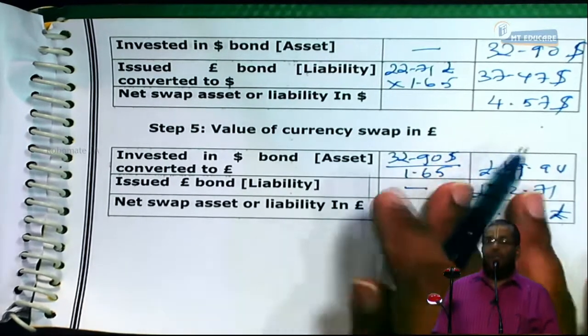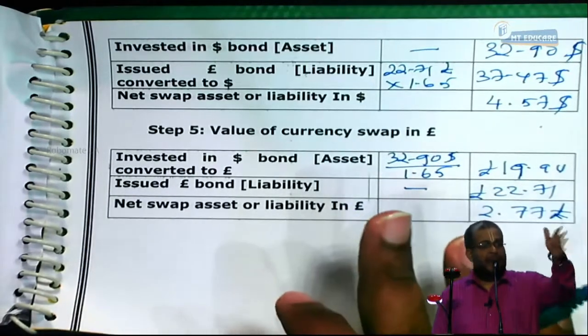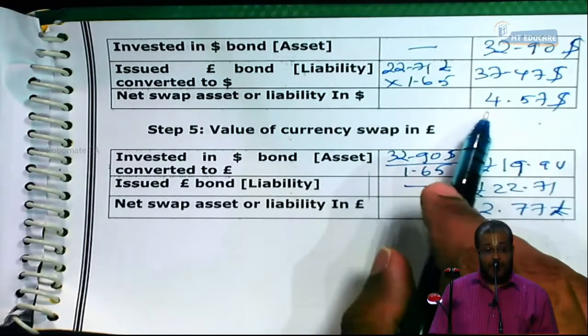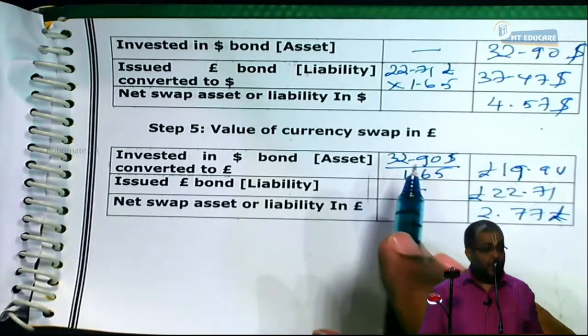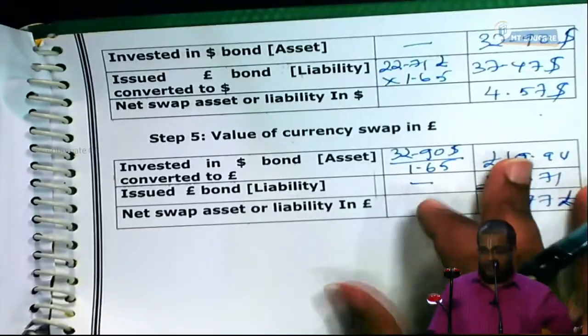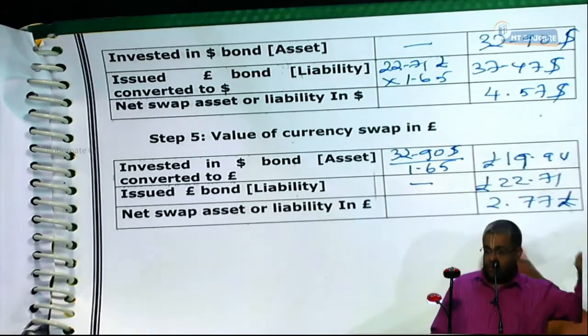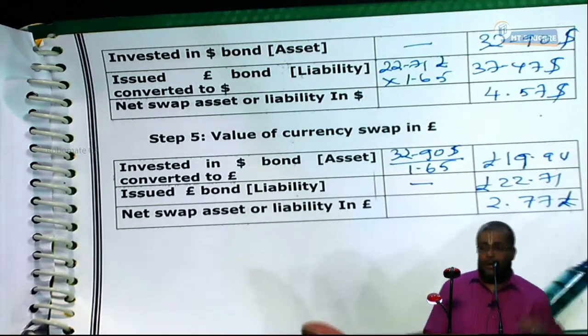Suppose A wants to go out of the swap. Because he is having a liability, he should pay a compensation. Suppose B is a UK person. He should pay out of his pocket $4.57, or 2.77 pounds, and give it to B, and then resign from the swap. Yes or no?